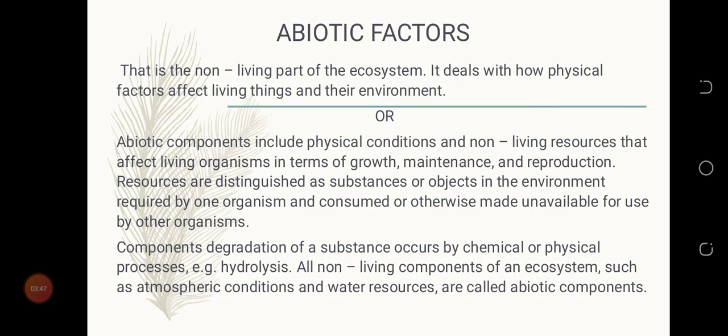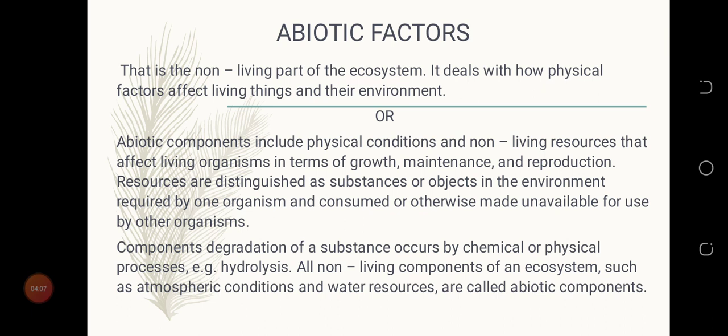Now move on to abiotic factor. That is the non-living part of the ecosystem. It deals with how physical factors affect living things and their environment.